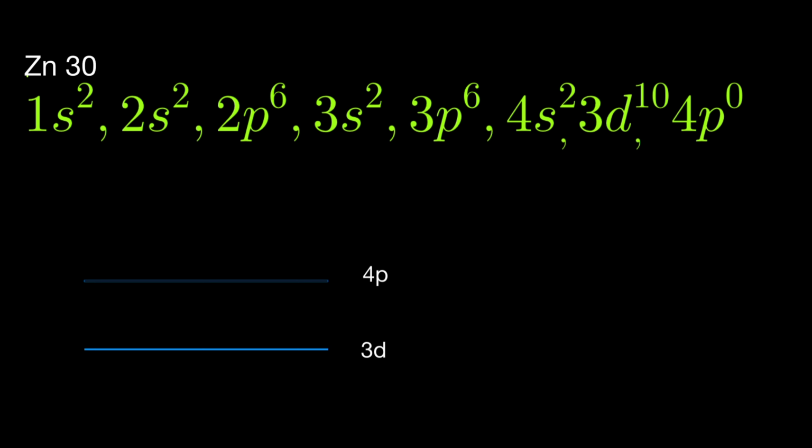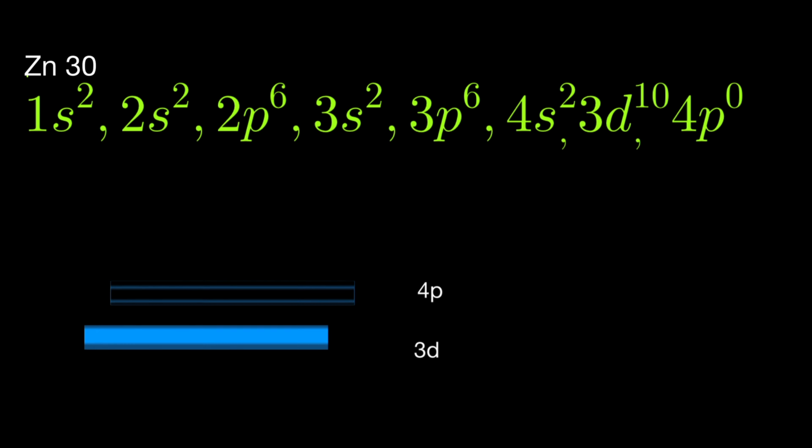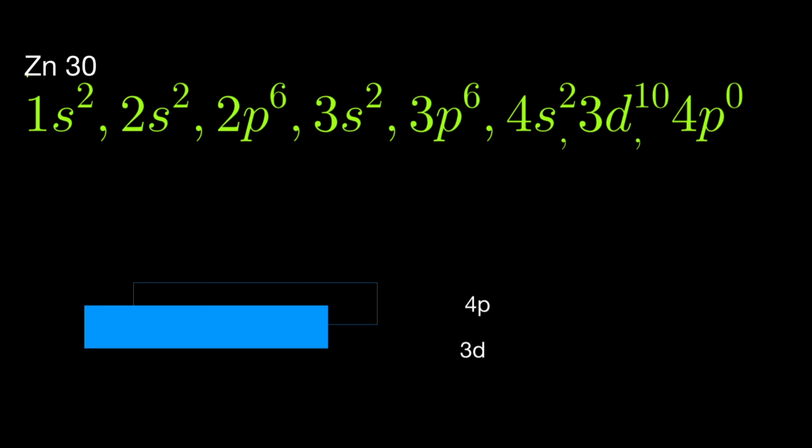But actually it's not so, because when these levels convert into bands, these bands kind of overlap, and there are many vacant levels available for these electrons in 3d, for which jumping into those levels requires no energy.